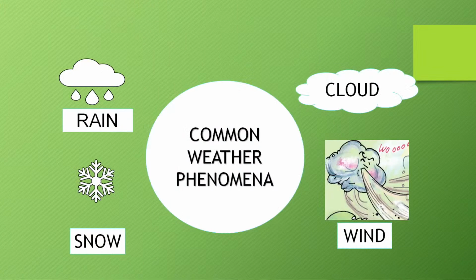So we have some common weather phenomena. We have rain, we have cloud, we have snow, and we have wind. So instead, there is this sudden transition from sunny to windy and then back to the sunny weather in our lesson as well. Right.